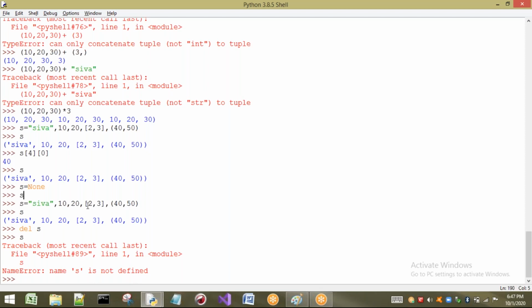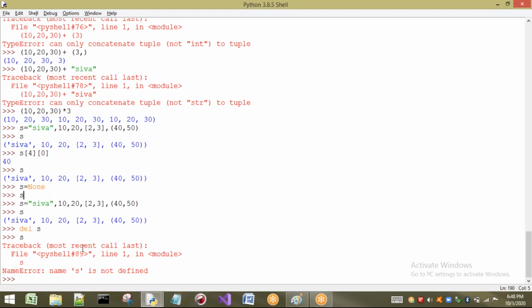So that when we are making it as None, the reference will be there. When we apply delete, both the reference and the object are going to be removed. This is about how to delete a tuple. Now let us see the methods that can be applied to our tuple.